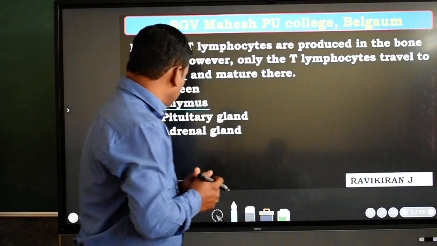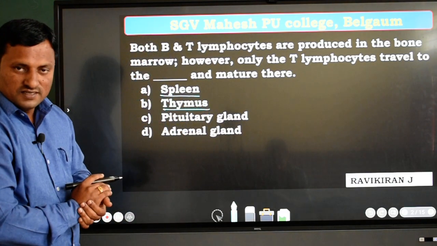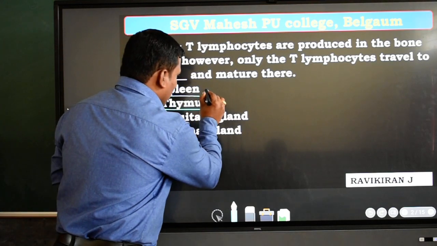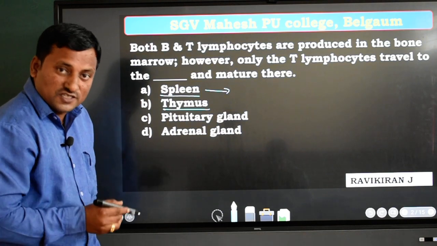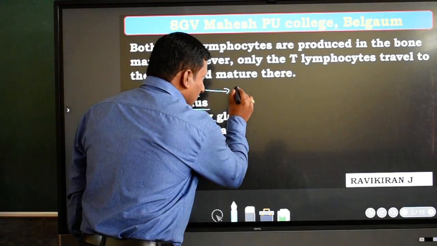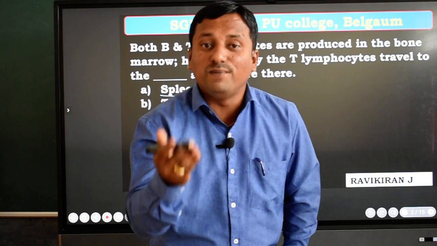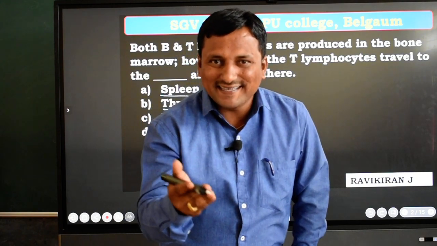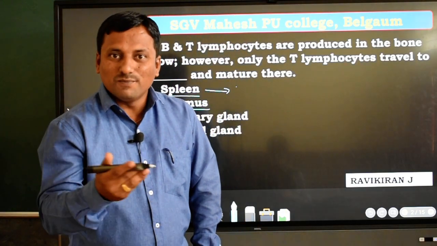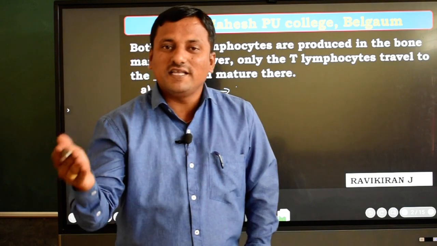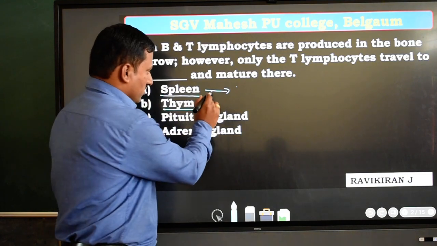I am going to tell you about this concept, and the first one we are going to discuss is the spleen. The spleen is called a secondary lymphoid organ, and it is also responsible for the removal of particles and pathogens which are present in blood. That's why it acts as a blood filtering agent. It undergoes blood filtration, where it removes pathogenic bacteria or microbes. So filtration of blood is what we are going to say here.